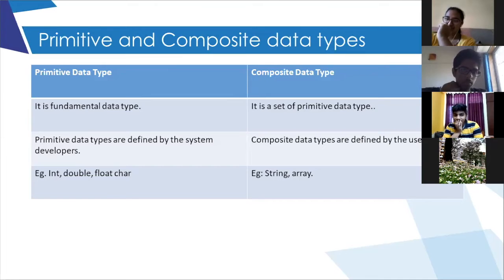What do you mean by fundamental data type? Fundamentals are the basic data types, right? Which are required for basic work, like integer, double, character.